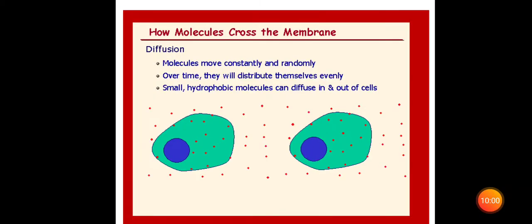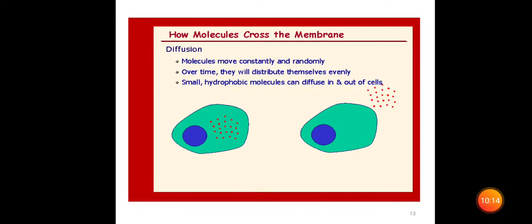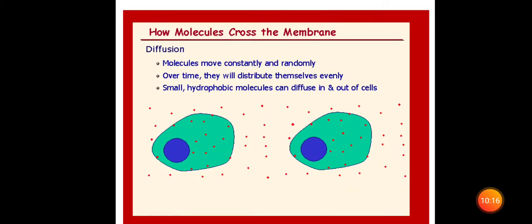You can see from this picture that they move from inside to outside constantly and randomly until they reach equilibrium. And so this is called equilibrium. I think I am able to show you. This is the picture where the dots are inside. Now once they move outside also, they are in equilibrium here.